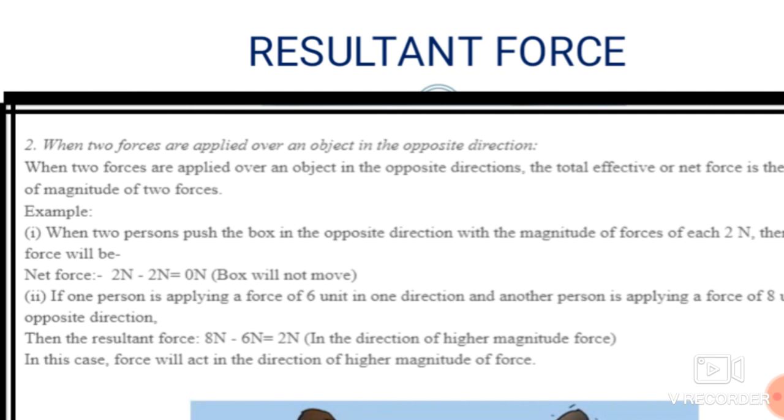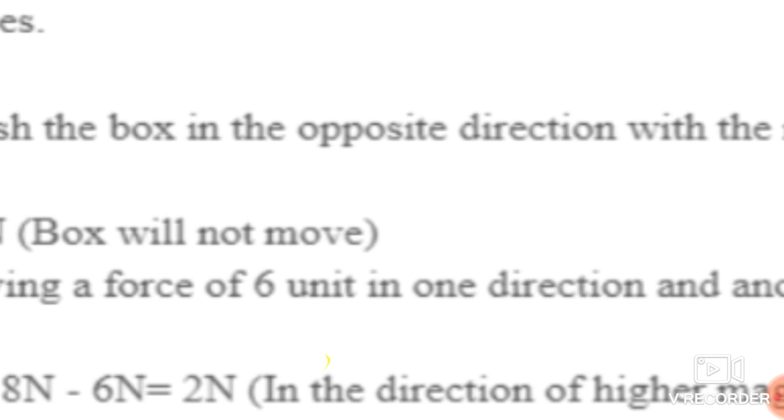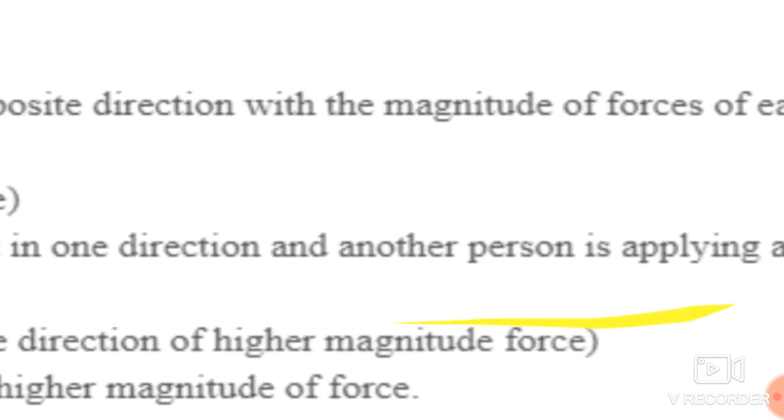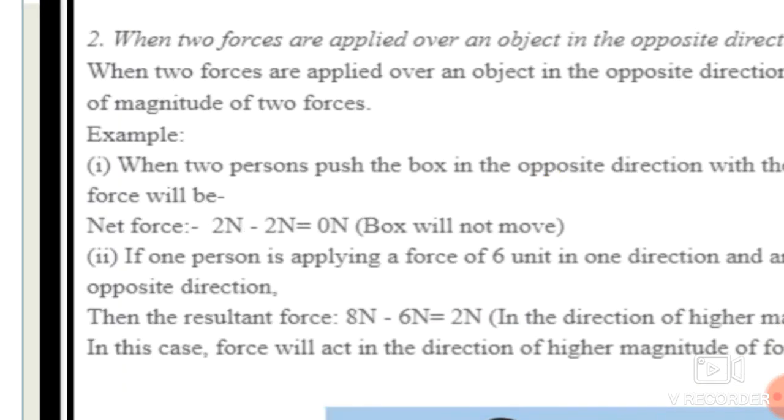In the next case, a person is applying a force in one direction. Now we have just revised the two forces acting in the opposite direction, but those two forces were the same, 2 Newton and 2 Newton. Suppose two persons push the table in opposite directions, but one person applies a higher force and the other a lower force. Suppose one person is applying a force of 6 units in one direction while another person is applying a force of 8 units in the opposite direction.